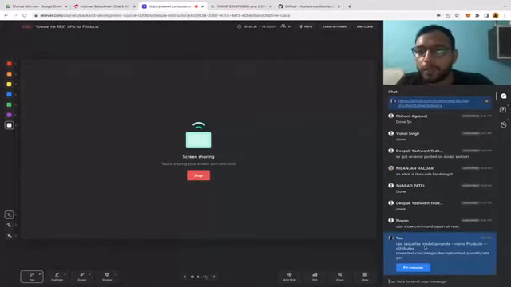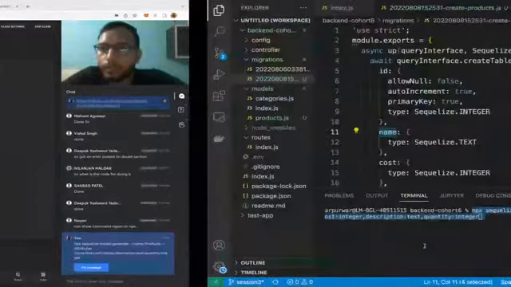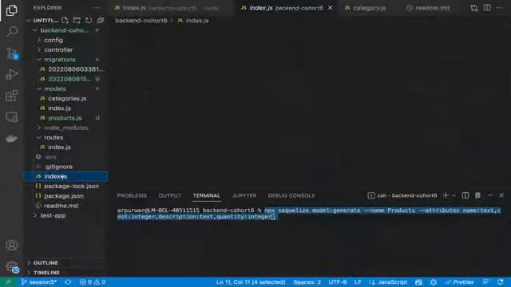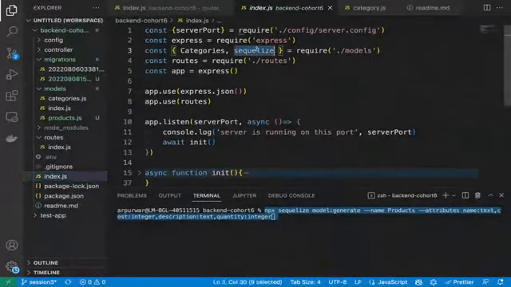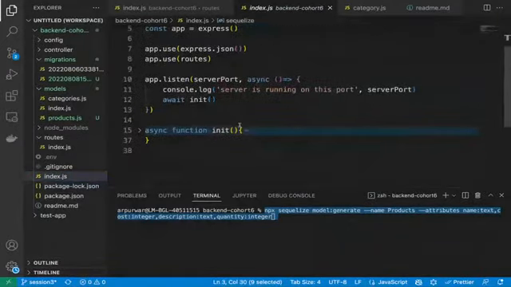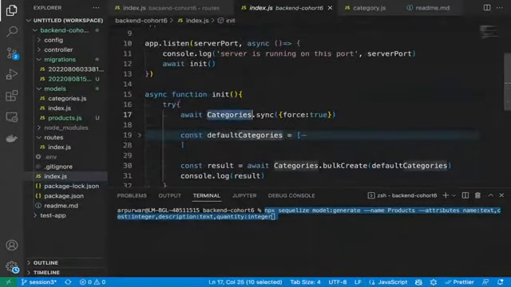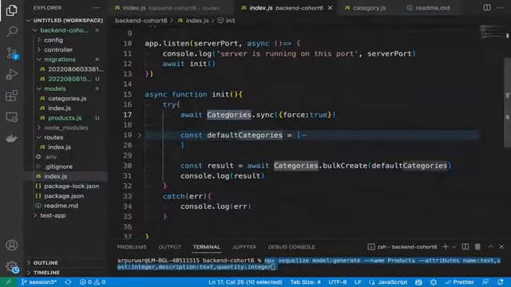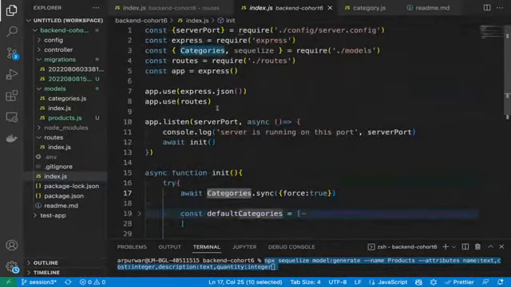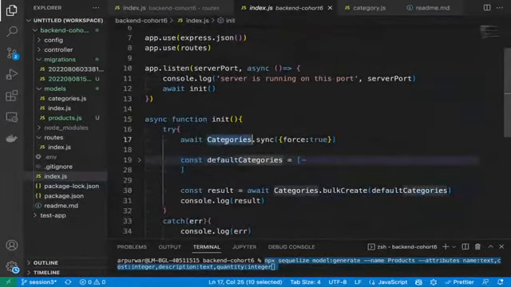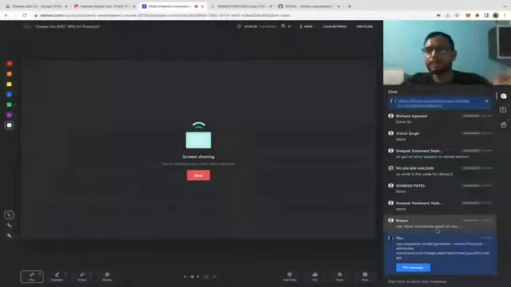Okay. And whoever has done it, our next step is to sync this model to the database. So for that, we will make change in... Do we need to make change? Let me check in the index.js. I think no, because we were doing sequelize.sync, right? Okay, so we are doing categories.sync. I think if we will do the sequelize.sync, it will automatically create this table. It will automatically create the model. So we'll do it here rather than categories.sync. Okay, first you guys try it, then we will talk about this.